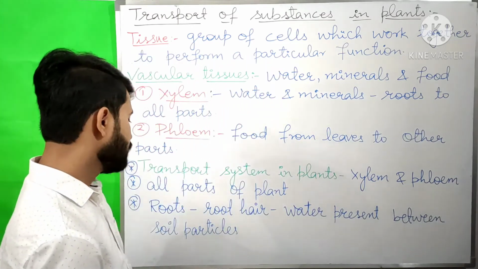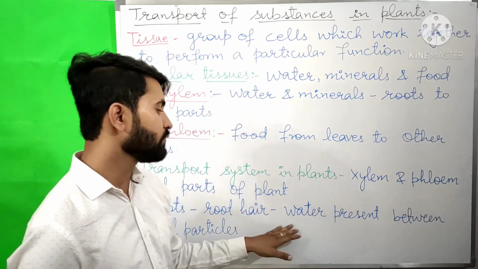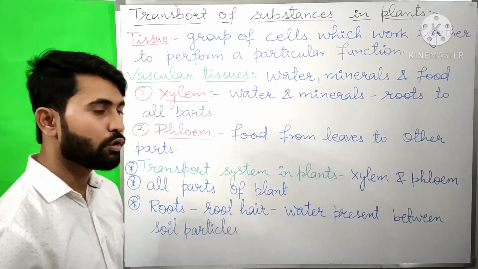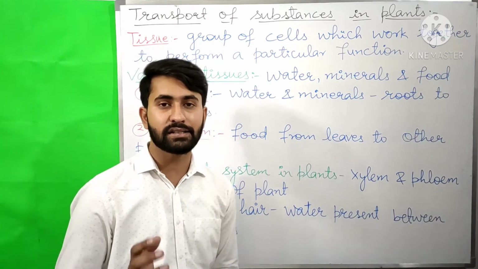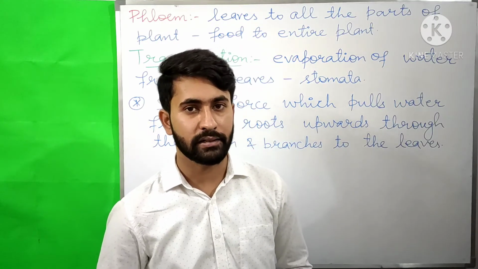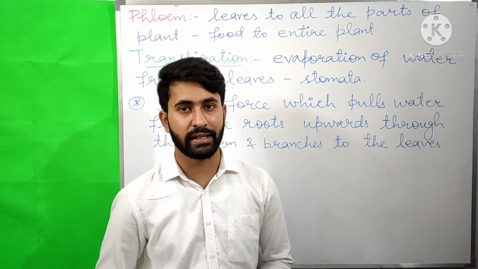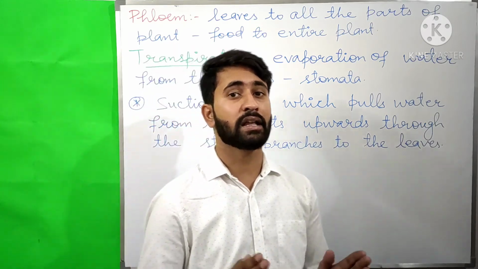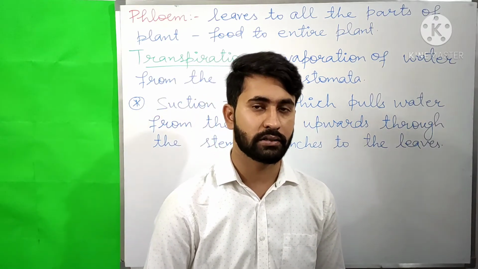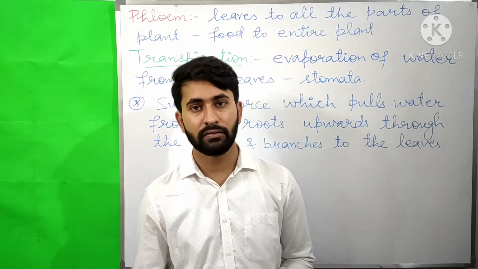The roots have root hair, and these root hairs are in contact with the water that is present between the soil particles. So the water from the soil enters the root through the root hair. The large number of root hairs that are present in the roots increases the surface area of the root which is in contact with the water present between the soil particles, due to which the water can be absorbed at a fast rate.